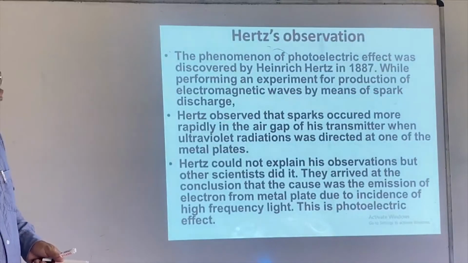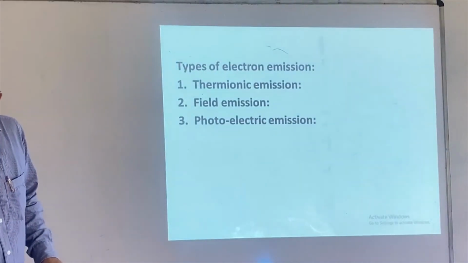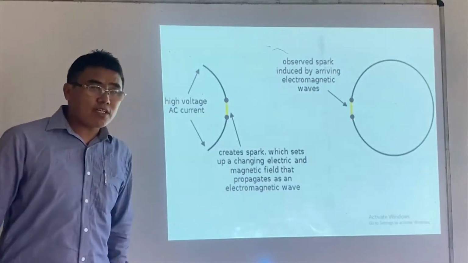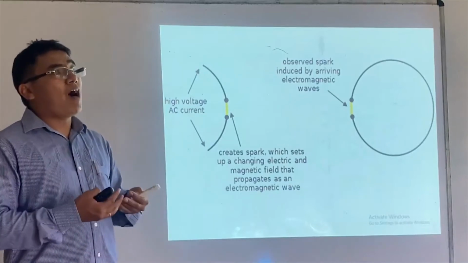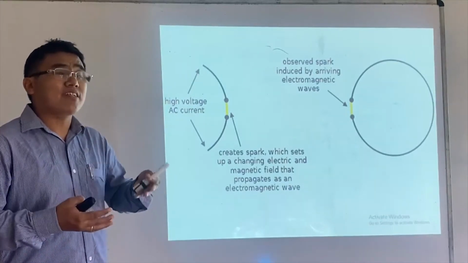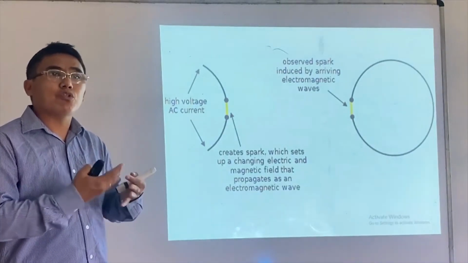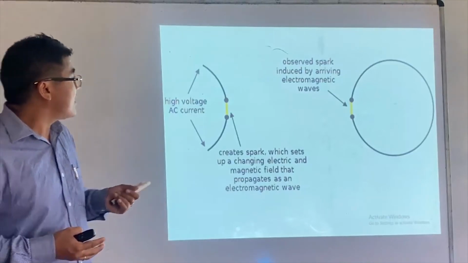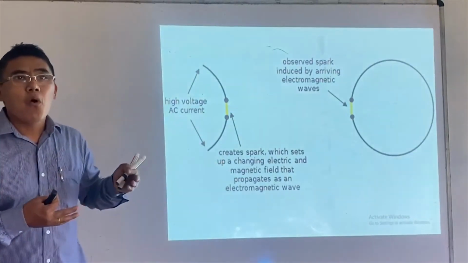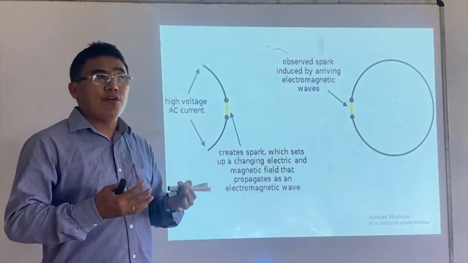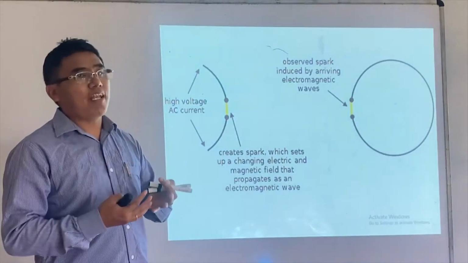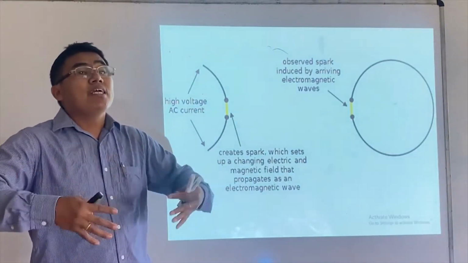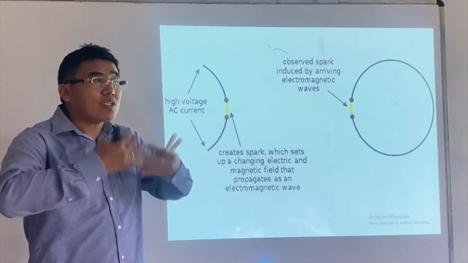The first photoelectric effect was observed by Heinrich Hertz, but he never knew that the phenomenon was due to the photoelectric effect. He was the first scientist who generated electromagnetic waves and then received them. How do we generate electromagnetic waves? We oscillate charged particles.